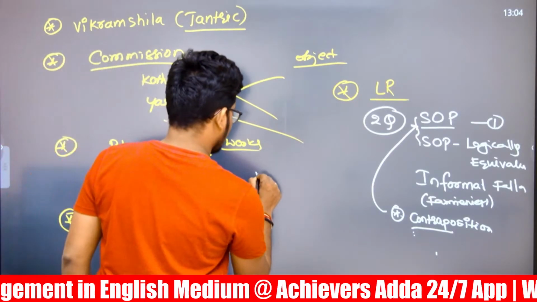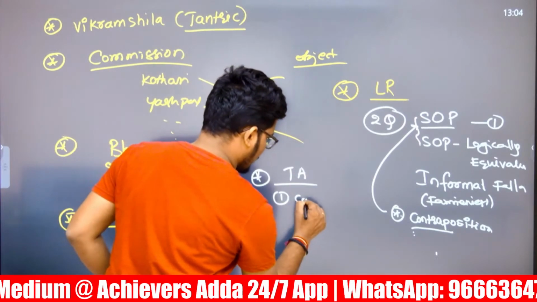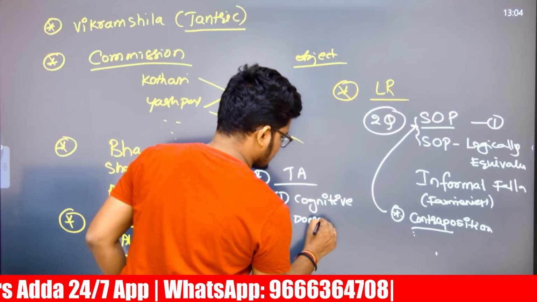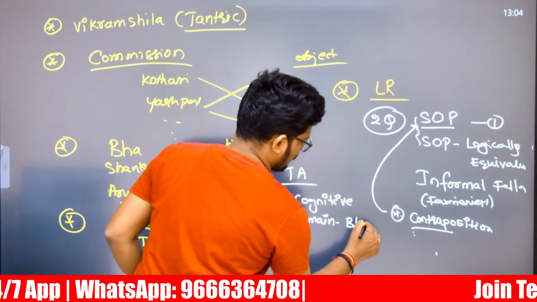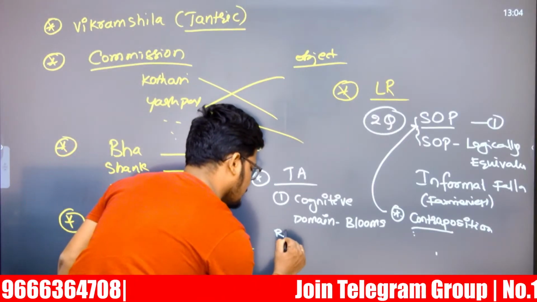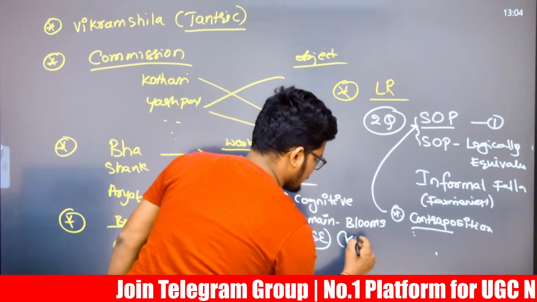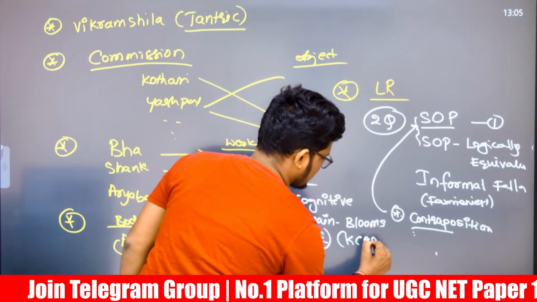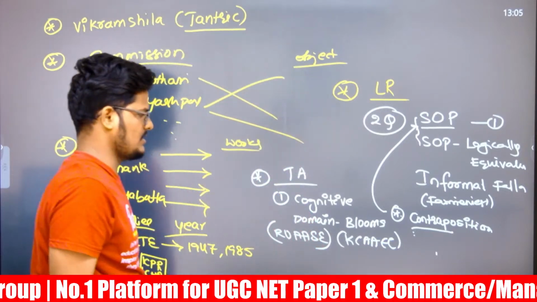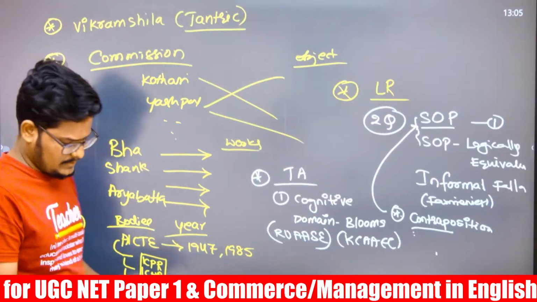Next, teaching aptitude related. A question is there from Bloom's taxonomy cognitive domain sequence. See the question: are you remembering, understanding, applying, analyzing, synthesis, evaluation, or knowledge, comprehension, applying, analysis, and evaluation, creative. This is the sequence of Bloom's taxonomy that has been directly asked.